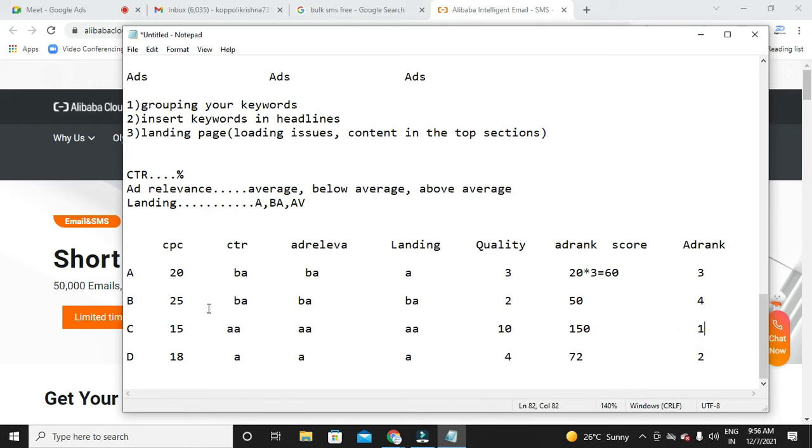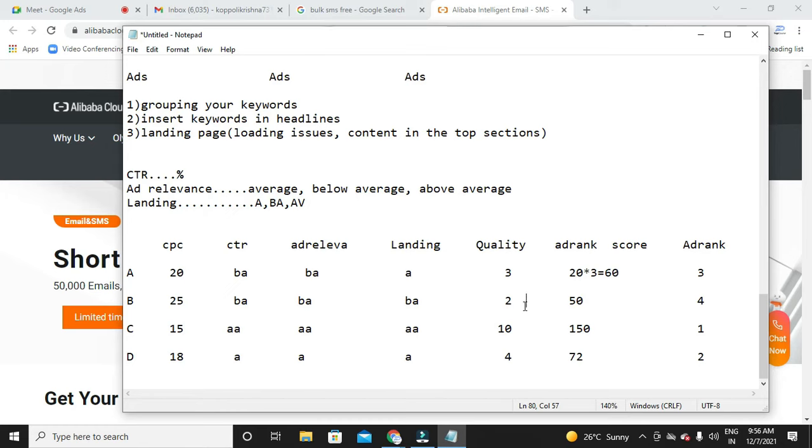So now who is the highest bidder here? B. Though his bidding is very high, he ends up in the bottom position, the fourth, because of his low quality score, right? So now this example has proved it.